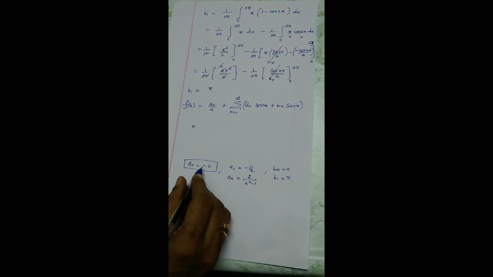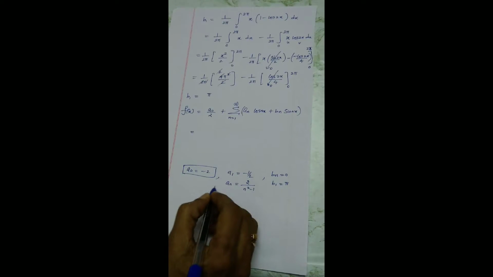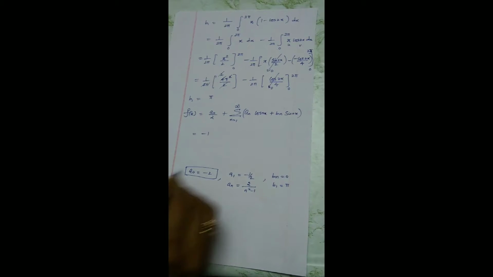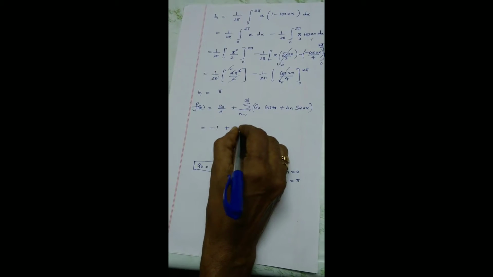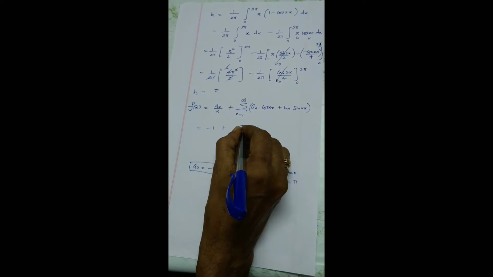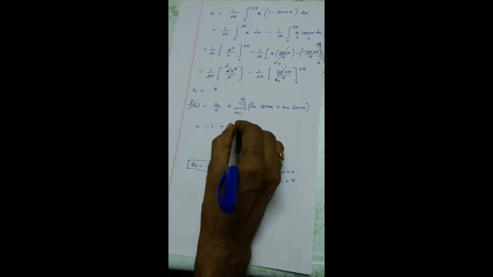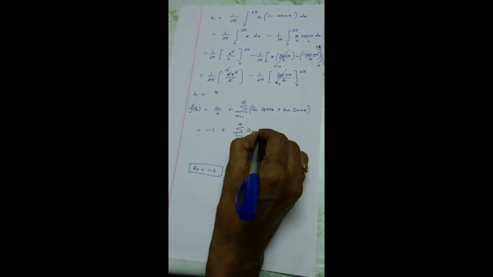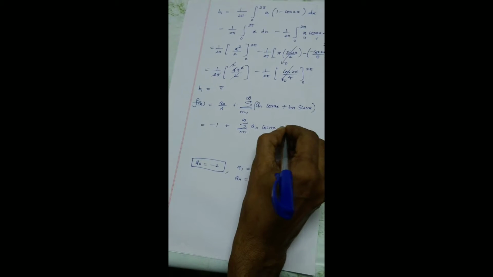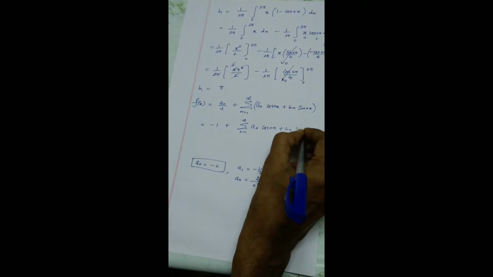Now I am going to substitute A0 by 2, so you will get simply minus 1. Okay, so I'll write separately. Plus sigma n equal to 1 to infinity, An cos nx plus Bn sin nx.